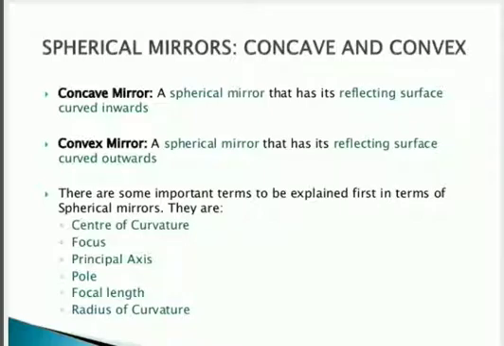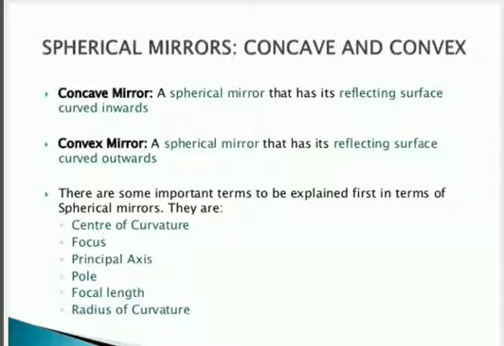In our mirror we have two types of surface, students. First one is the reflecting surface and the other one is the polished surface, isn't it? As we have discussed earlier also, in the reflection phenomenon we will have only one medium. So in a mirror we have two types of surfaces, the reflecting surface on which the incident ray falls, and the polished surface on which no reflection takes place.